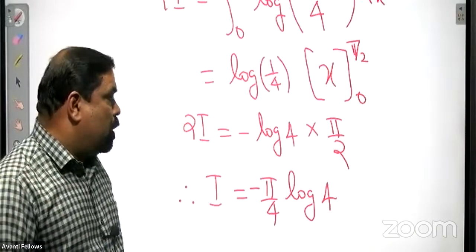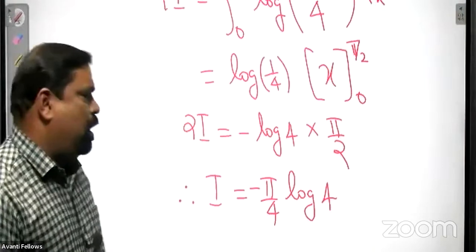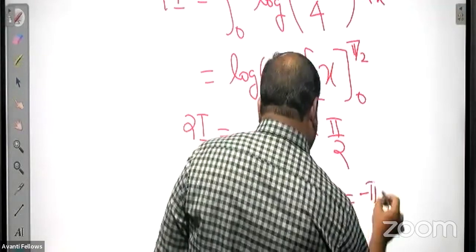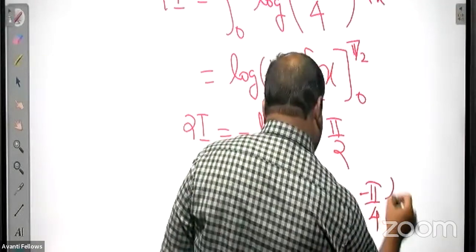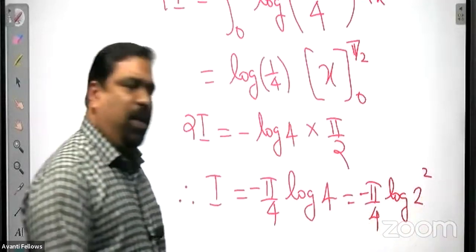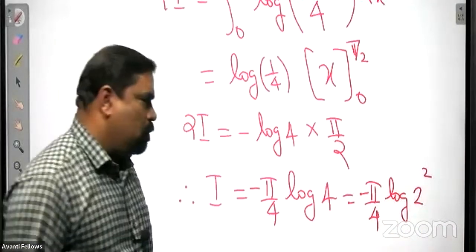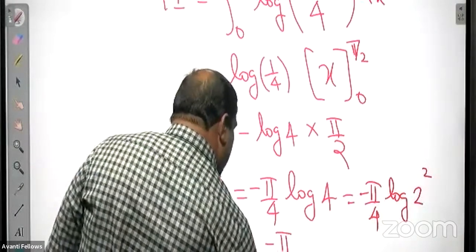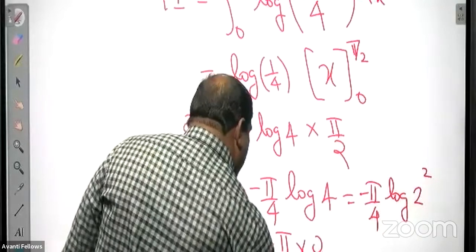If you want, you can further modify. Log 4 can be written as log 2 square. If you stop here also, you will get the mark. Anyway, we can modify. Log of 4 means log of 2 square, and log of 2 square means 2 log 2. So minus pi by 4 into 2 log 2.